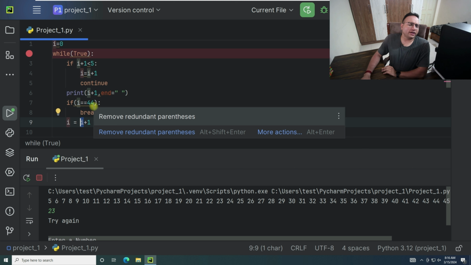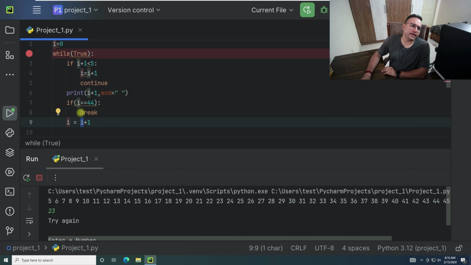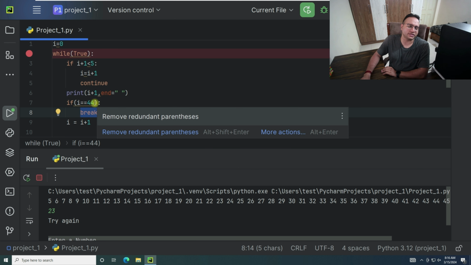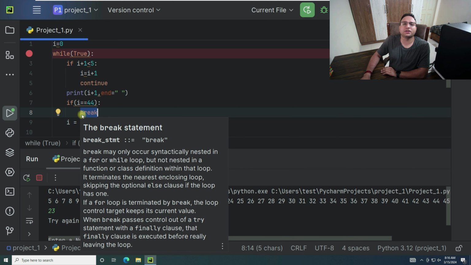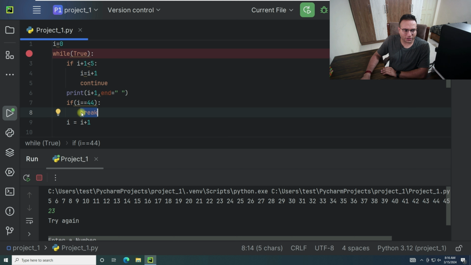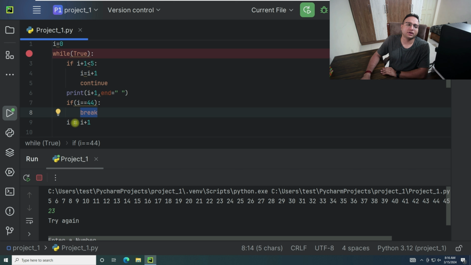Okay. You might be having a thought like, as we are using a break statement over here, why is it going to I equal to I plus 1? So this break statement is inside of the if statement, and we have not fulfilled the condition of the if statement so far. That was the reason behind it. We are not reaching the break statement yet. So we are just checking that condition, it's not fulfilled. That was the reason we are reaching the next step for it.